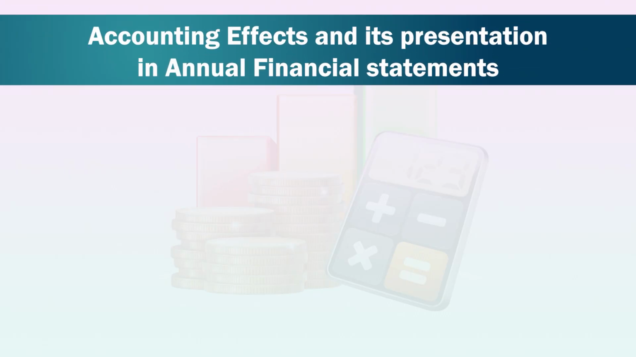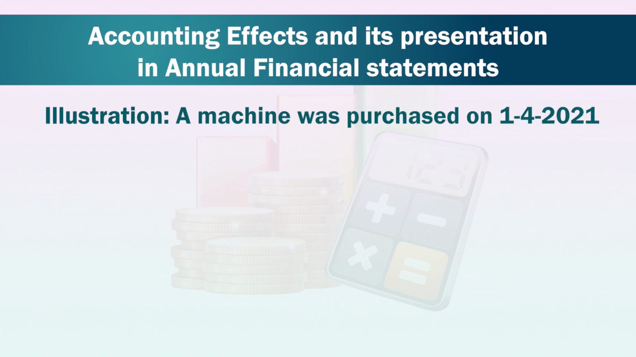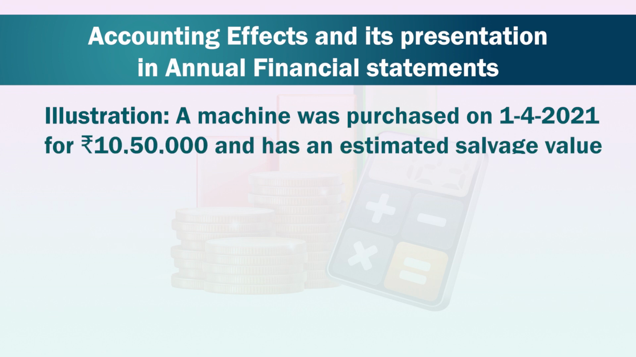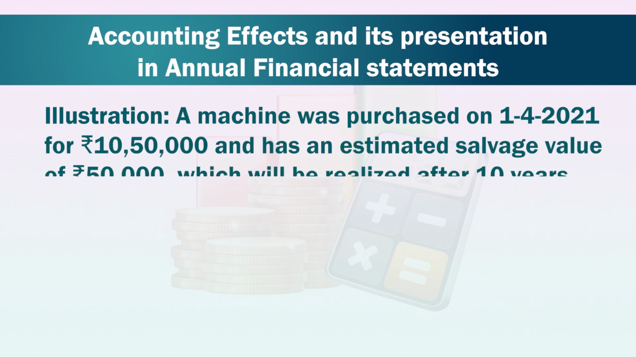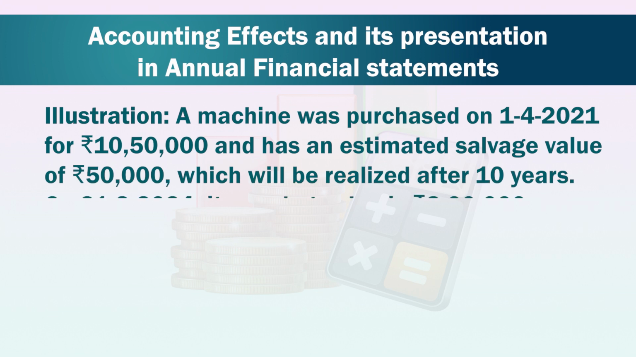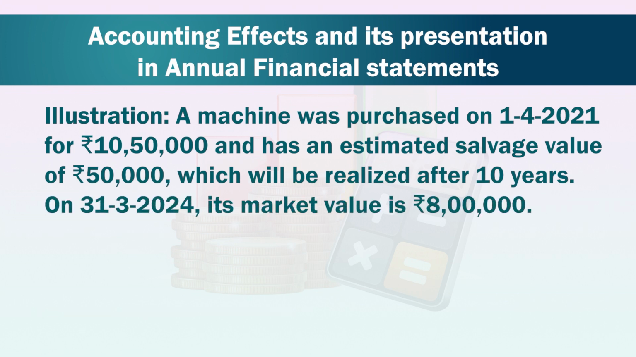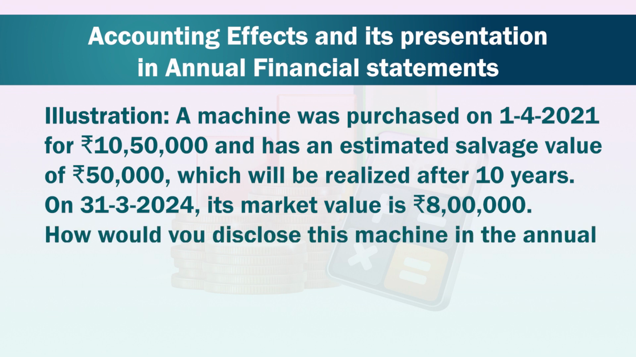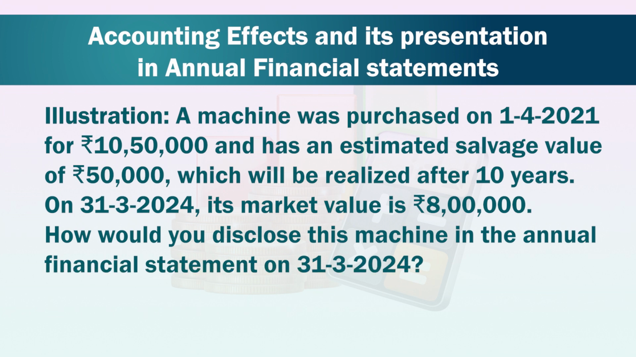Now we will see the accounting effects and its presentation in annual financial statements. Illustration: a machine was purchased on 1/4/2021 for rupees 10,50,000 and has an estimated salvage value of rupees 50,000, which will be realized after 10 years. On 31st March 2024, its market value is rupees 8 lakh. How would you disclose this machine in the annual financial statement on 31st March 2024?